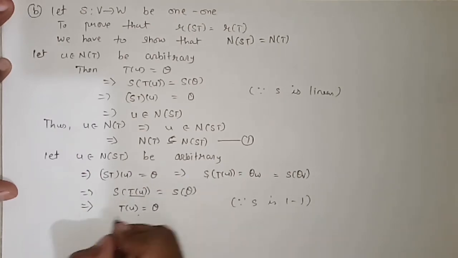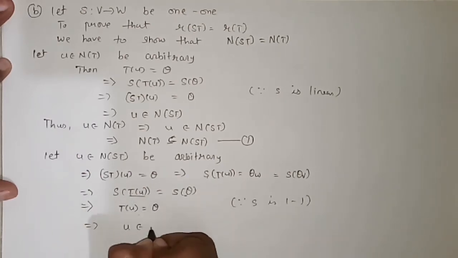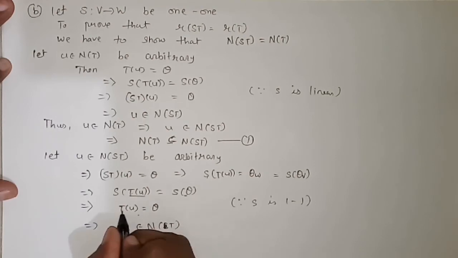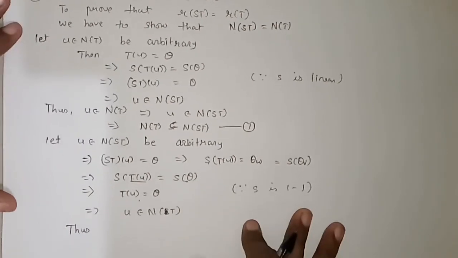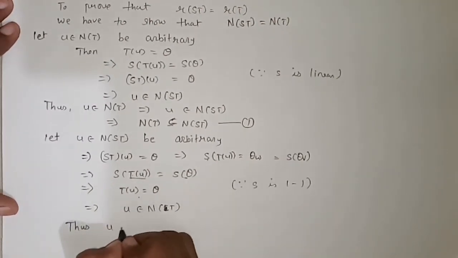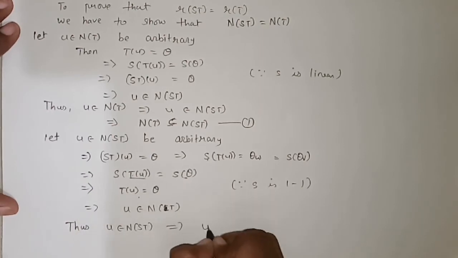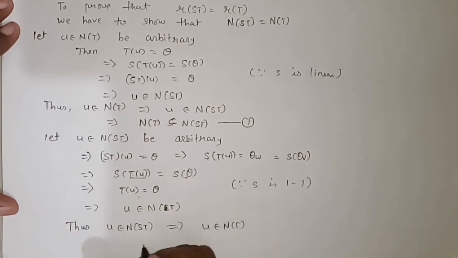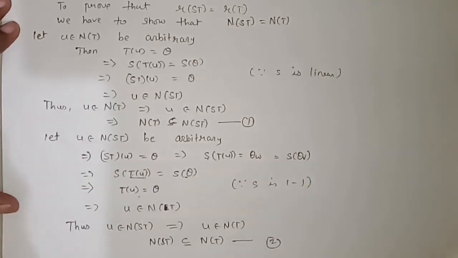This implies that u belongs to nullity of T. Thus we have taken u in nullity of ST and we are getting u in nullity of T. This implies that nullity of ST is a subset of nullity of T. Equation number 2.